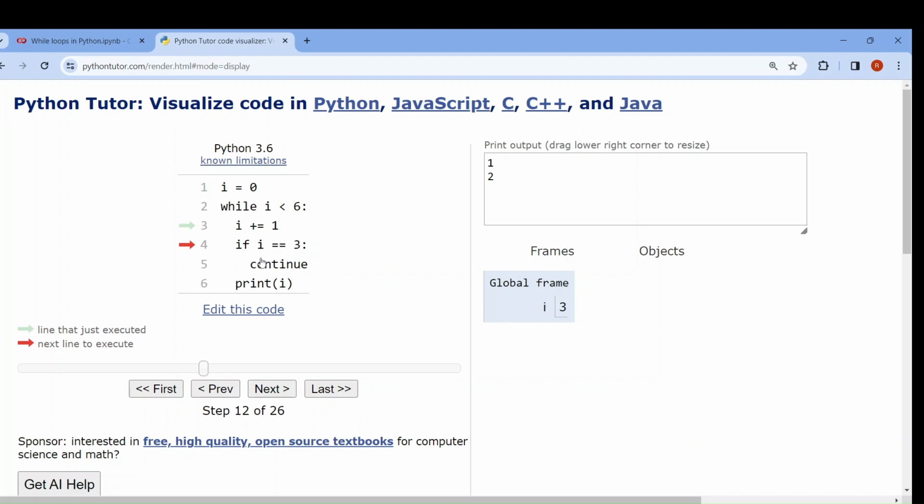Now what will happen when we execute the continue statement? That means the loop will be continued without executing any further statements. Clear? Let me show you. See, from the continue, it went back to the while loop. That means the other statements will not be executed, but the while loop will be continued.